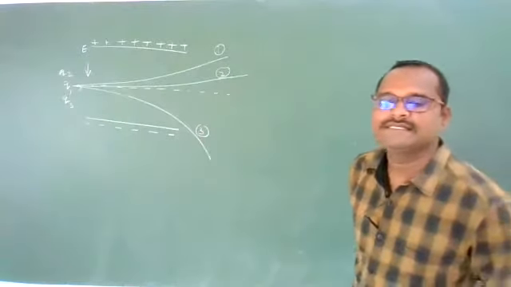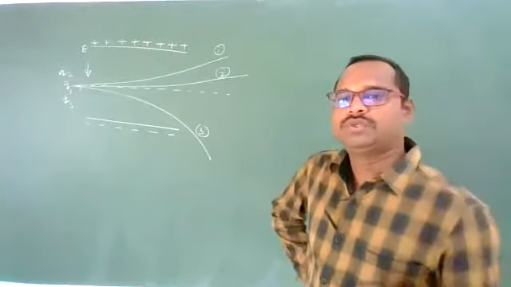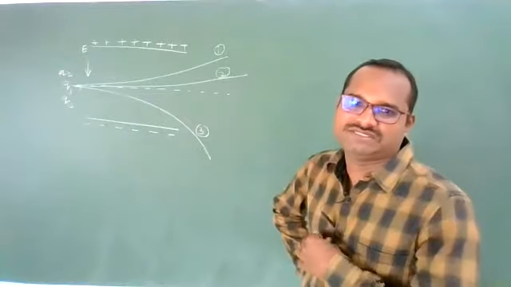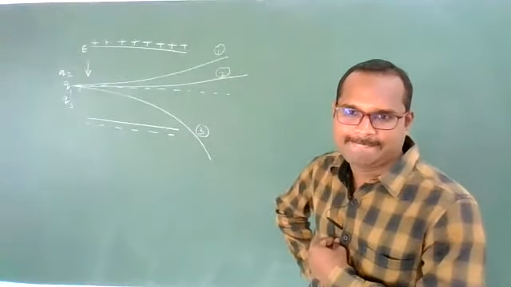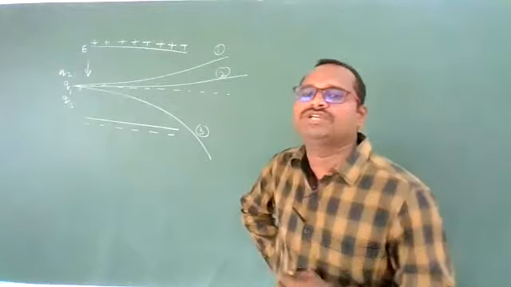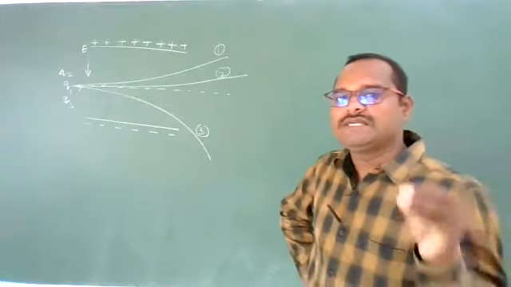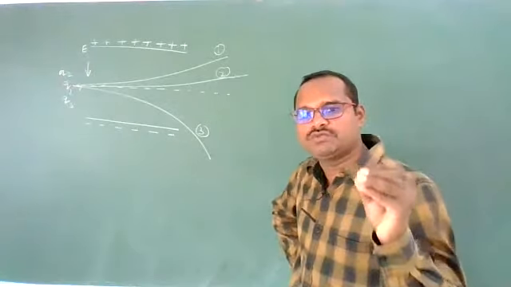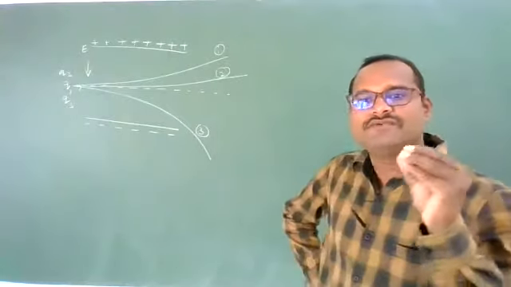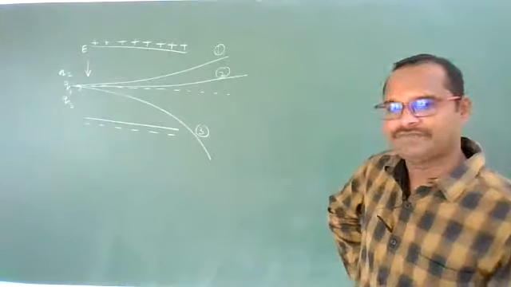Now my question is, what is the nature of these charges? Which is a positive charge and which is a negative charge? And the second question is, what is the charge to mass ratio of these charges, and it is highest for which charge?